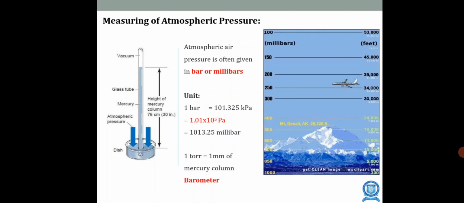Next, this is how we measure atmospheric pressure. You can see that the level in the dish indicates the atmospheric pressure, and the topmost part is a vacuum. The height of the mercury level is 76 centimeter. Normally the bar is used for measuring, so 1 bar is equal to 101.325 kilopascal, or 1 torr is equal to 1 mm of mercury column. The left side is given in millibars and the other in feet. You can see that the pressure goes on reducing as the altitude increases.